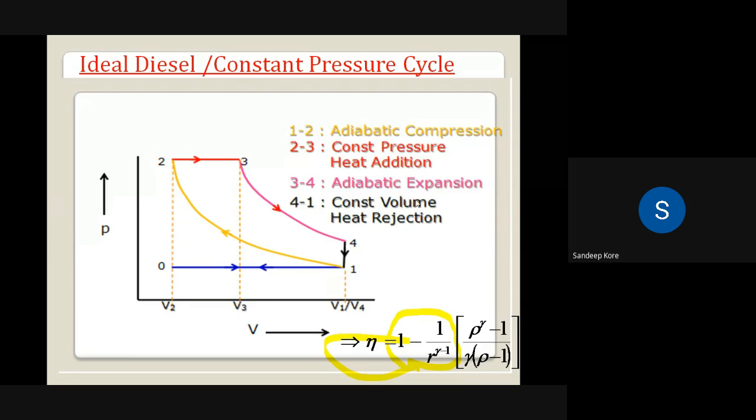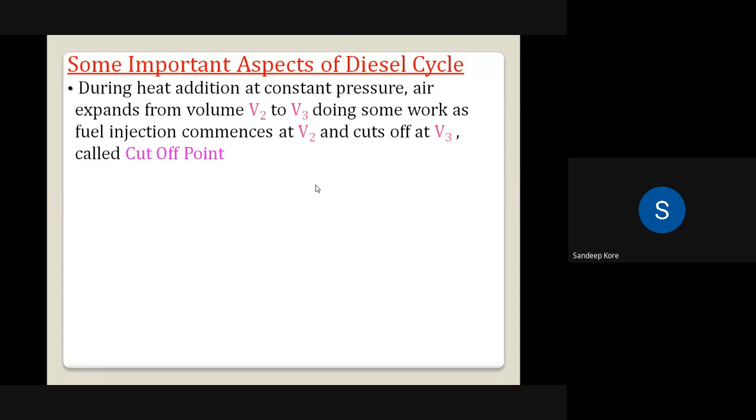Now, what is rho? What is rho? Yes, anybody? V3 by V2. Yes, it is called the cutoff ratio. Cutoff ratio. Yes, good. So this is the cutoff ratio. Thank you. Thanks a lot.